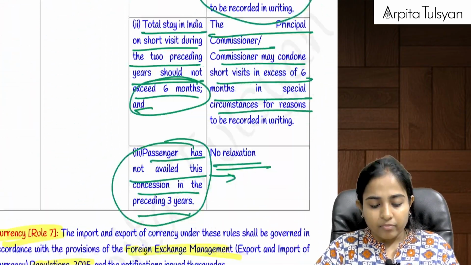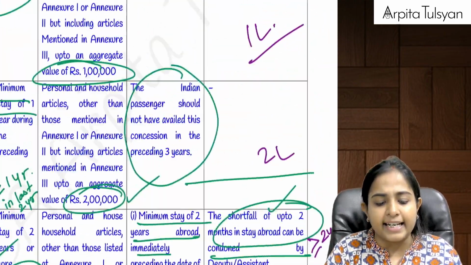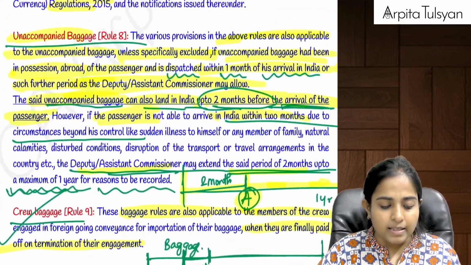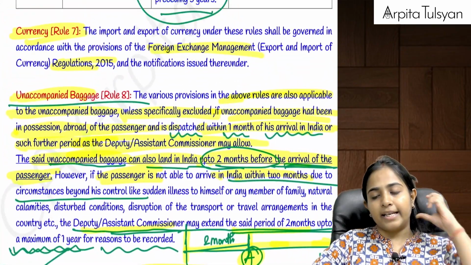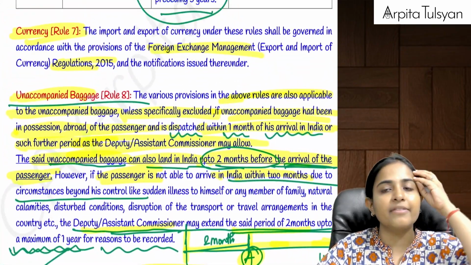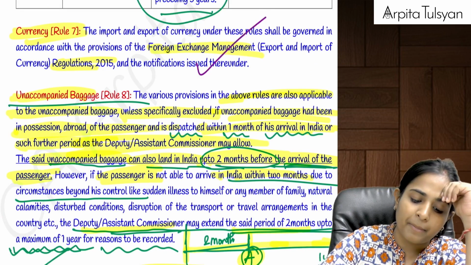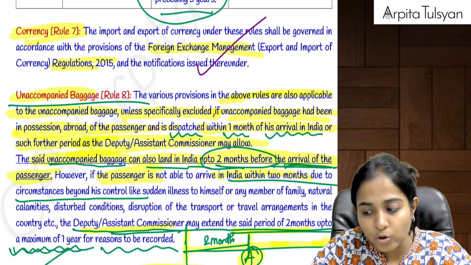This is very less tested in your exams, but if at all it is asked, then you should be able to give the answers. Are you clear with this? Then the question arises, can we bring currency with ourselves? So customs law is totally silent about it. Please refer to the FEMA provisions on how much currency can you bring to India.